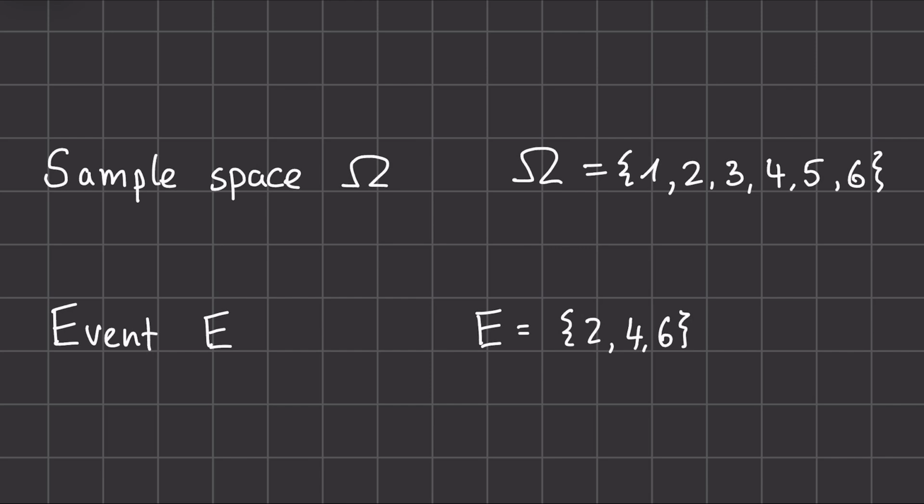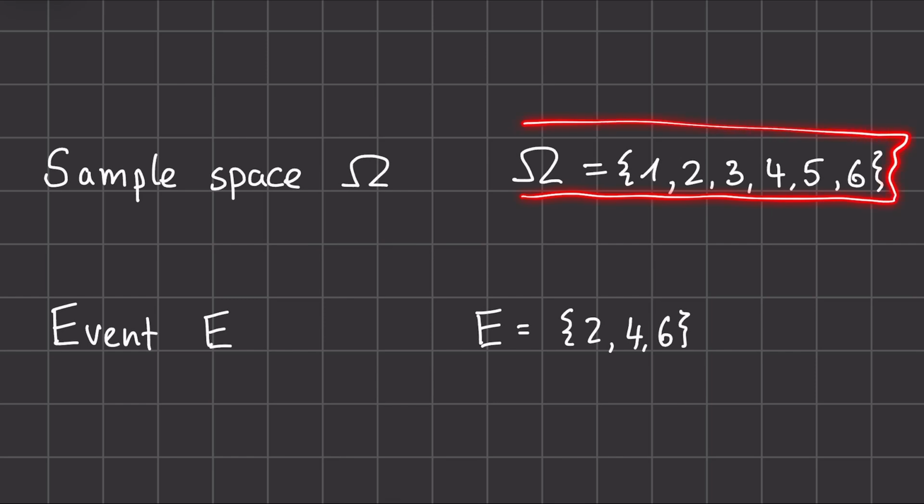Now, probabilities help us then assign what the likelihood is of such an event to occur. And that always given the sample space it is defined over. So the event of an even number occurring, or 2, 4, and 6, is dependent on what all our possible outcomes are. Since if we just have a die which only has even numbers, then the probability is different than if we have all numbers.